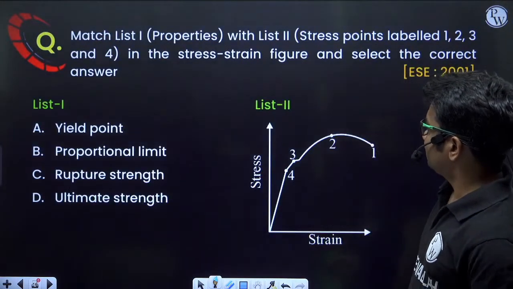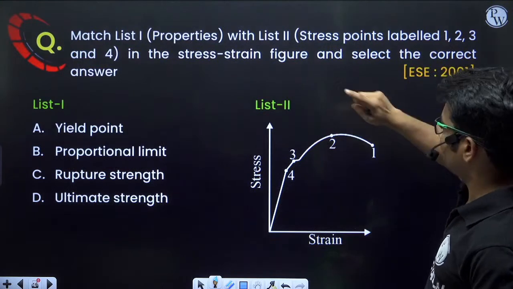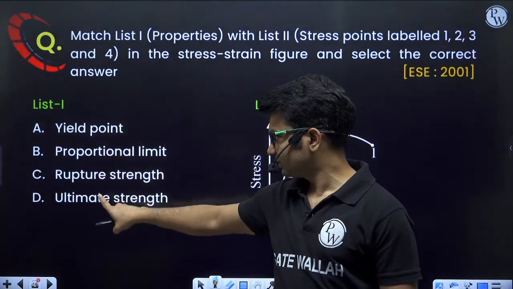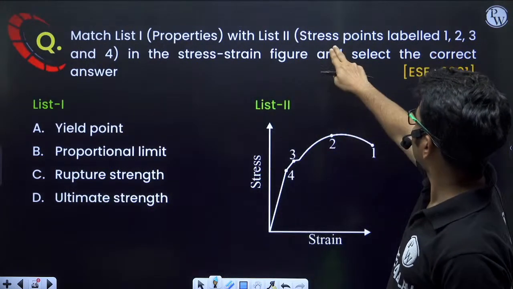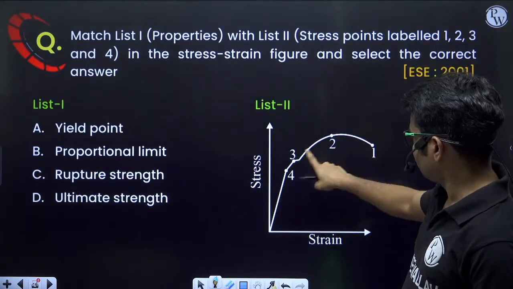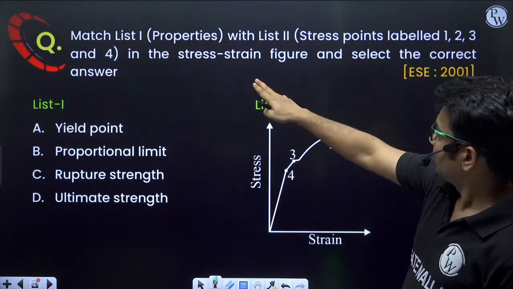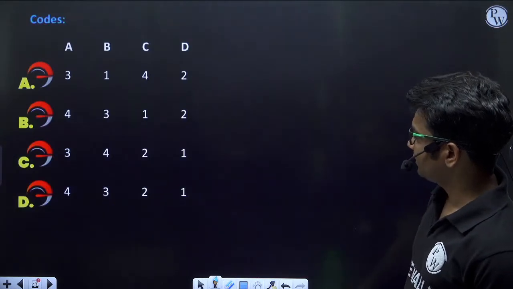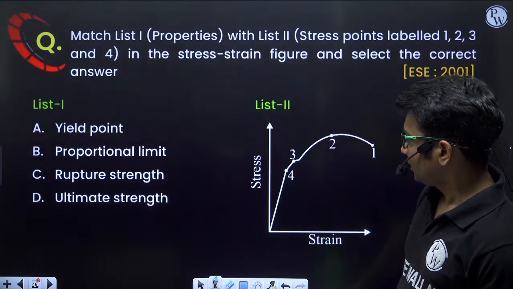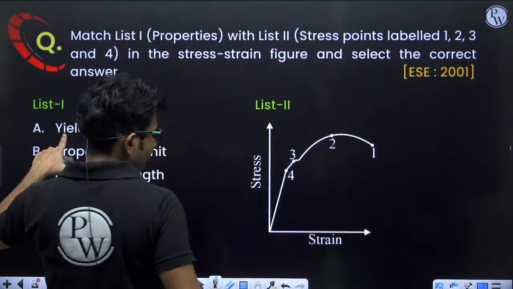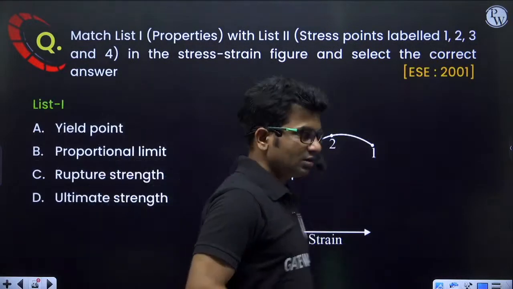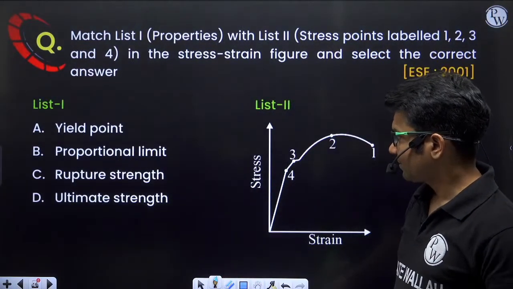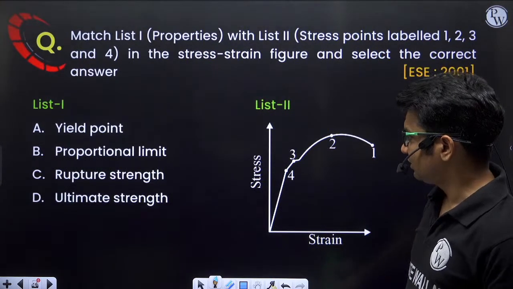Match list 1 with list 2. List 1 are the properties: yield point, proportional limit, rupture strength, ultimate strength. And list 2 are stress points labeled 1, 2, 3, 4 in the stress strain figure. Select the correct answer. Which is the yield point? Can you tell me, 1, 2, 3, 4? Which one will be the proportional limit, rupture strength and ultimate strength?